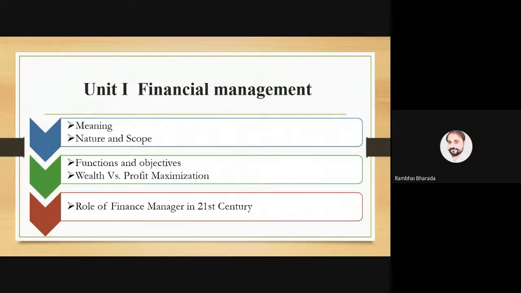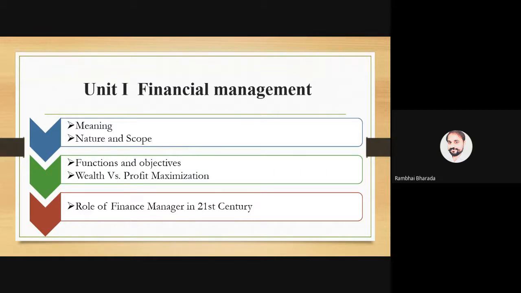Unit number 1 is all about introduction to financial management, in which we try to understand the meaning of financial management, the nature of financial management, and the scope of financial management.